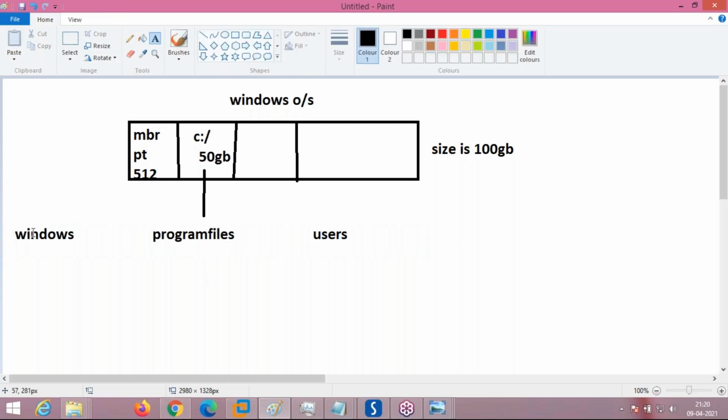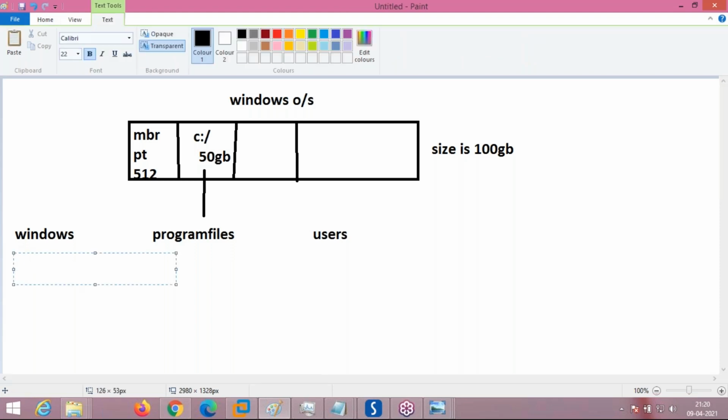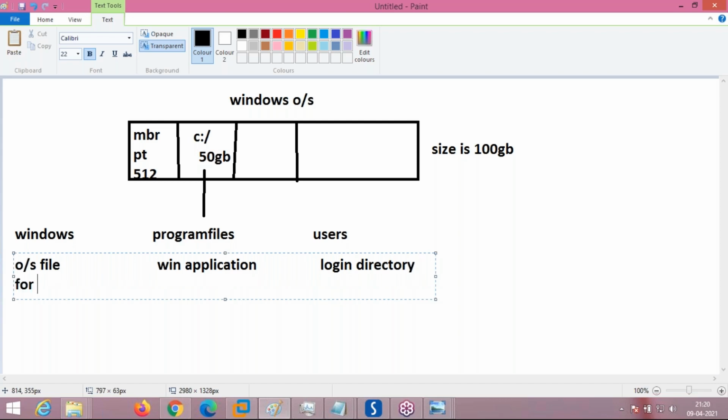What does the Windows directory contain? All the operating system files. What does the Program Files directory contain? All your application programs, Windows application programs which you install, like MS Office. What is the Users directory? The login directories for different Windows users, right?